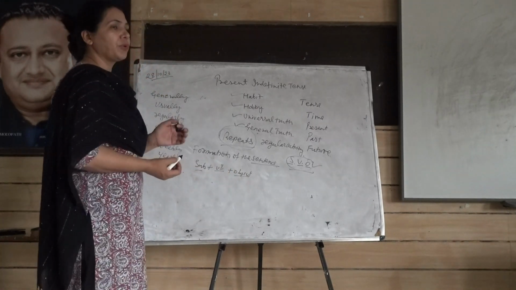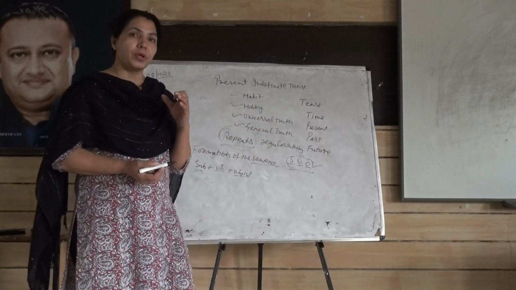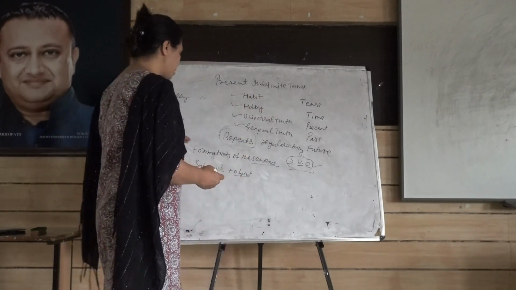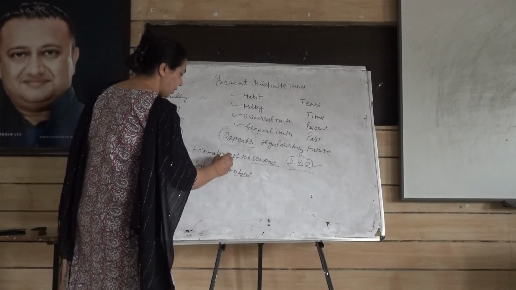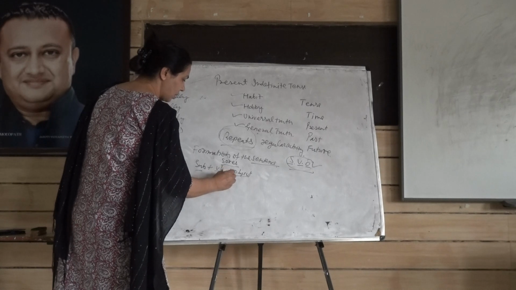Now one thing you have to keep in mind: with the verb first form, where to put s or es. Sometimes you are going to use s or es, and sometimes without s or es.